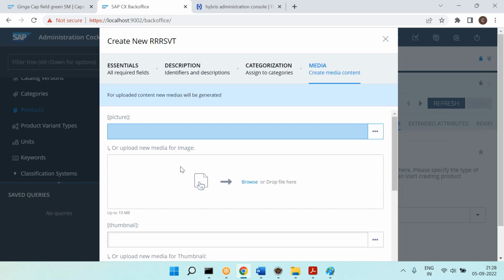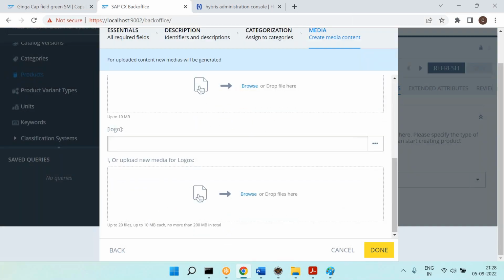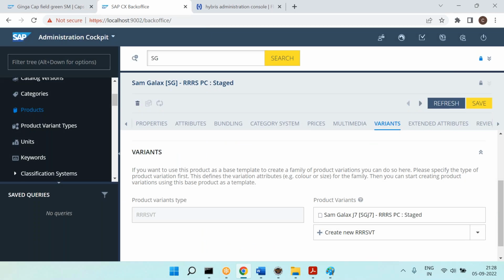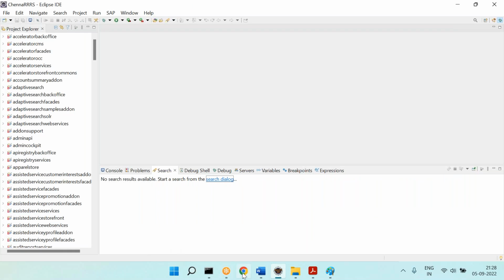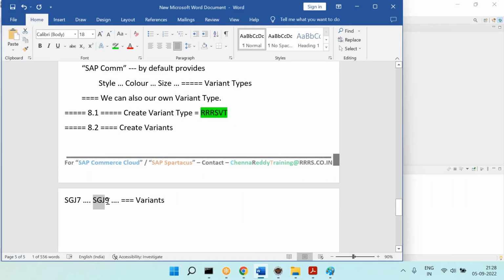Click on next. Media and all, as I said, will configure tomorrow. For now, I'll say done. So you can see one variant got created for this particular product. Click on save. Now let's create one more. What is the one more variant I want to create? Samsung Galaxy J9.